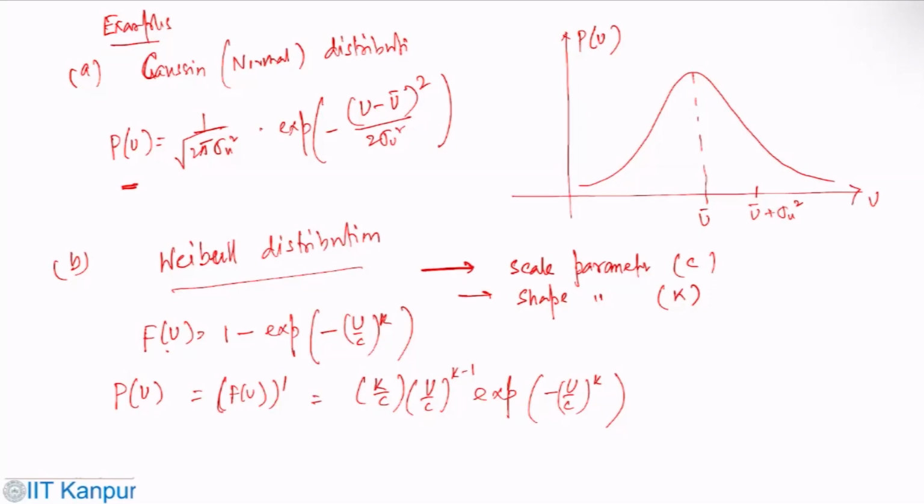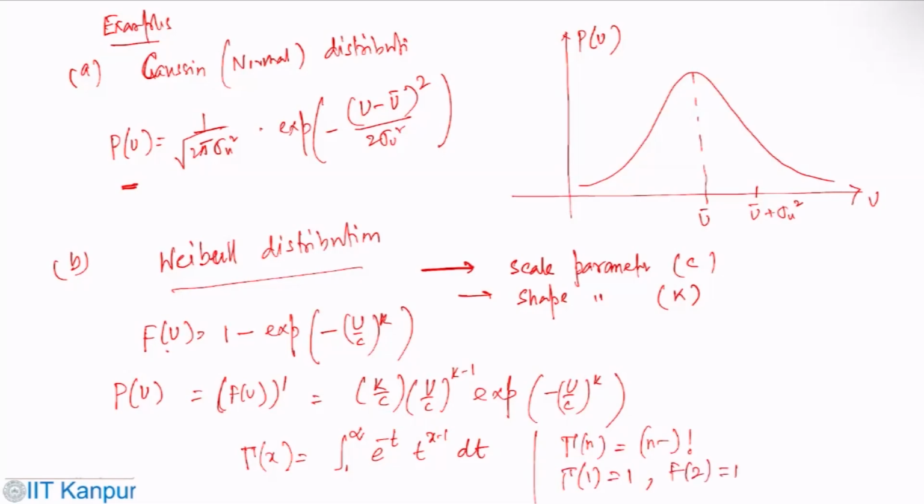What you can show is that the mean and variance can be computed from C and K using the gamma function. Gamma of x is the integral from 0 to infinity of e to the minus t, t to the power x minus 1, dt, where gamma of n is defined as (n minus 1) factorial. So gamma 1 is 1, gamma 2 is 1, and so on.